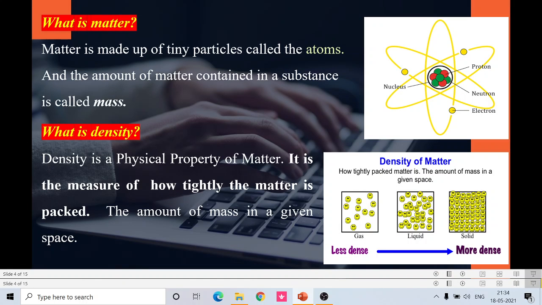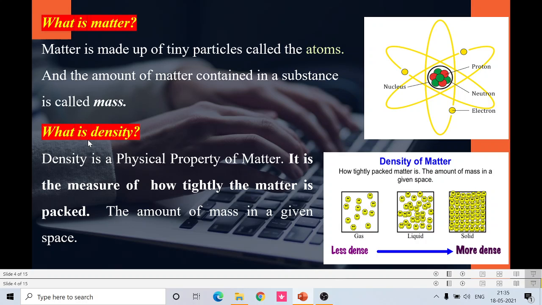What is matter? Matter is made up of tiny particles called atoms. Anything which is made up of stuff is called matter, and this matter is made up of tiny particles, which we call atoms. Inside the atom you will have a nucleus, and inside that nucleus protons and neutrons will be there, and the electrons will be revolving around the nucleus in various elliptical orbits. As a whole, this entire system is called an atom. The amount of matter contained in a substance is called mass.